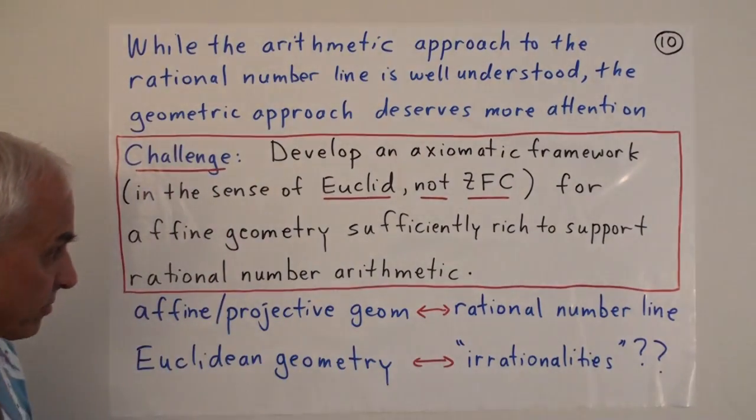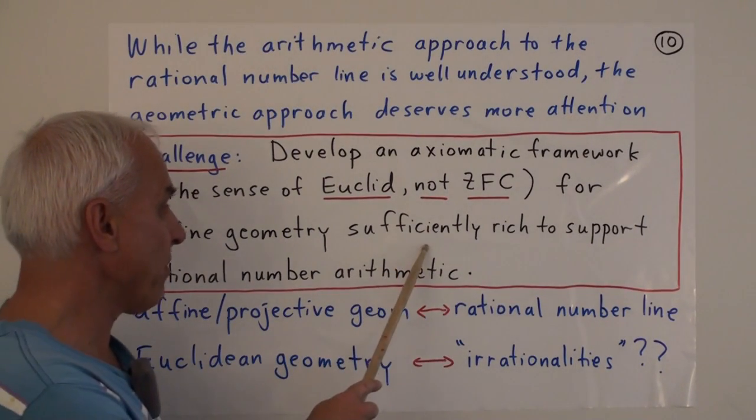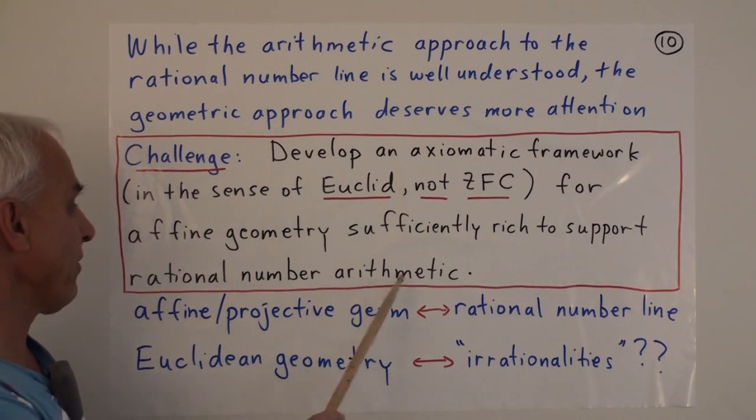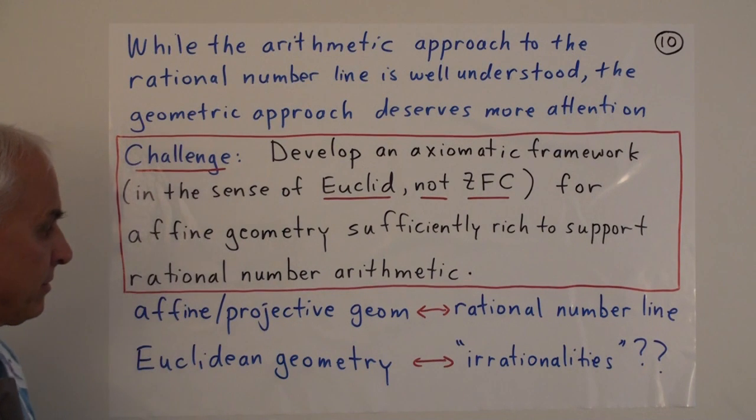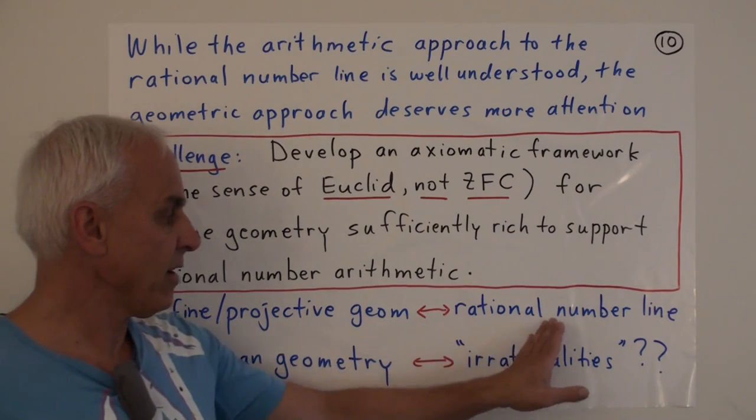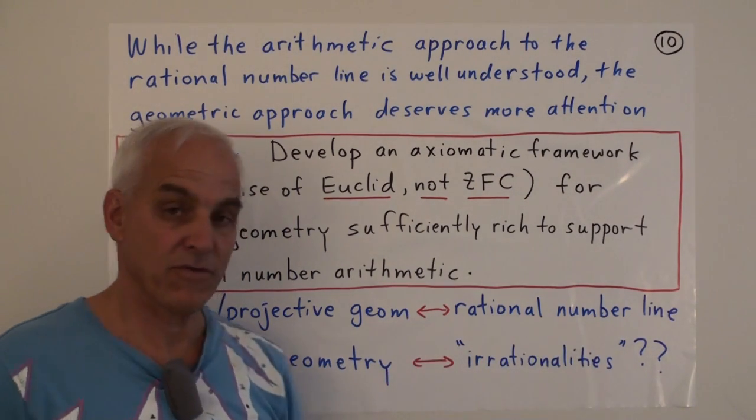It's an interesting challenge, so that we get an affine geometry sufficiently rich to support rational number arithmetic. Okay, so we have an affine or projective geometry closely associated with the more familiar arithmetic of the rational number line.